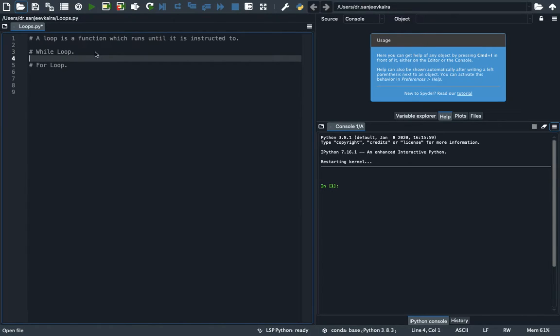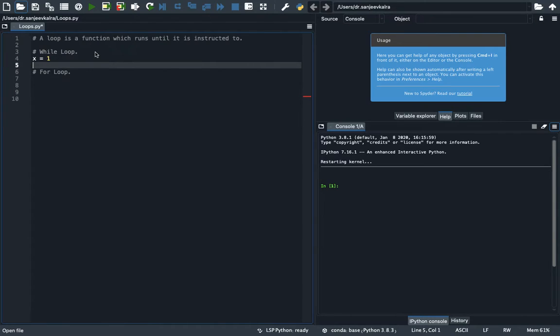For example, there is a variable called x which has a value of 1 and we want to print x till 5. So if we do it without a loop, we have to write print 1, print 2, print 3 in separate lines. So it would be a lot of work. But if we use loops, it would be very simple.